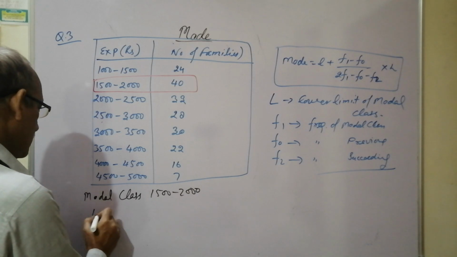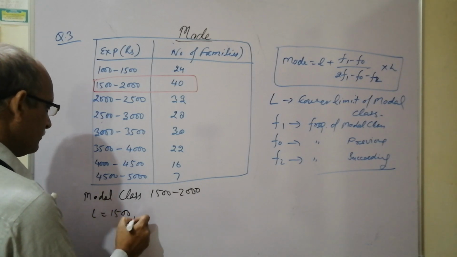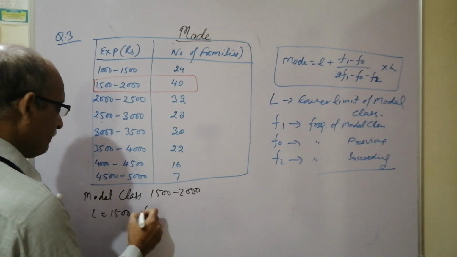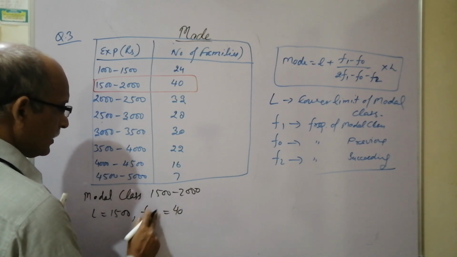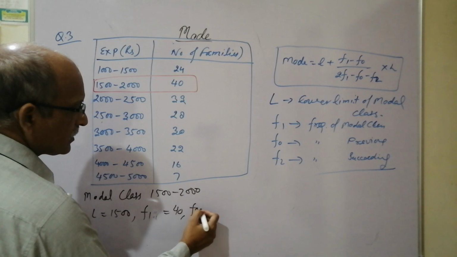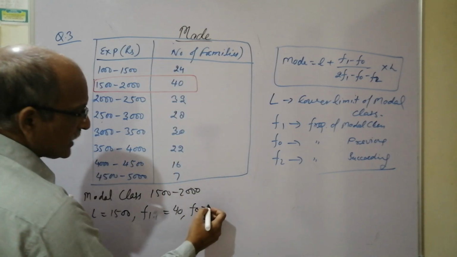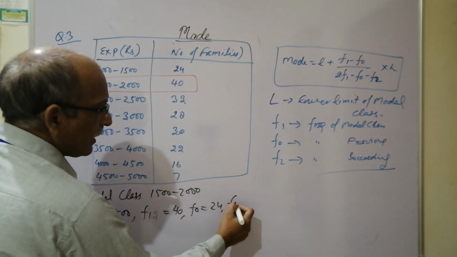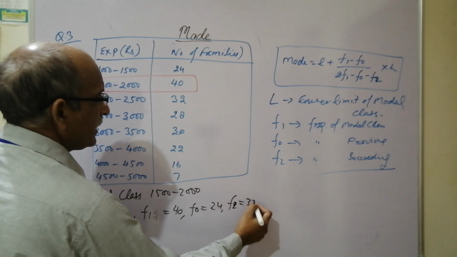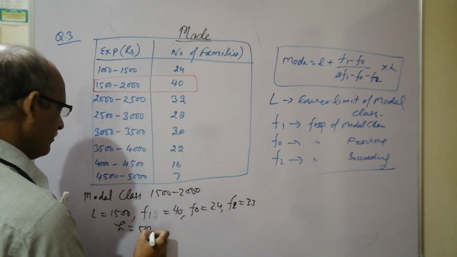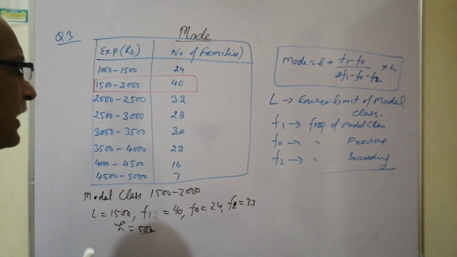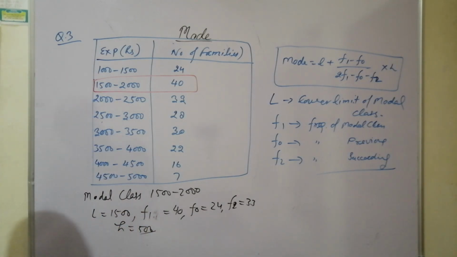We'll see L. L is 1500. F1 is 40. F0, meaning the frequency of the previous class, is 24. F2 is equal to 33. H is clearly 500. So the calculation can be processed by us now.